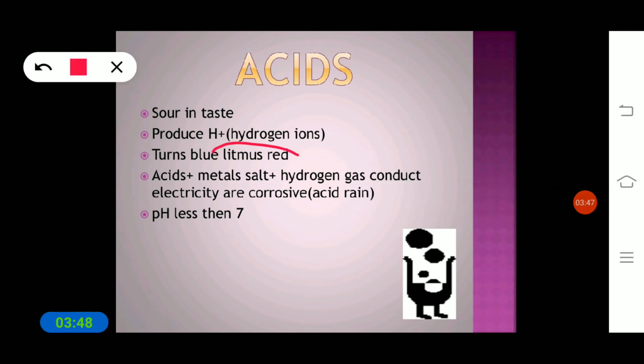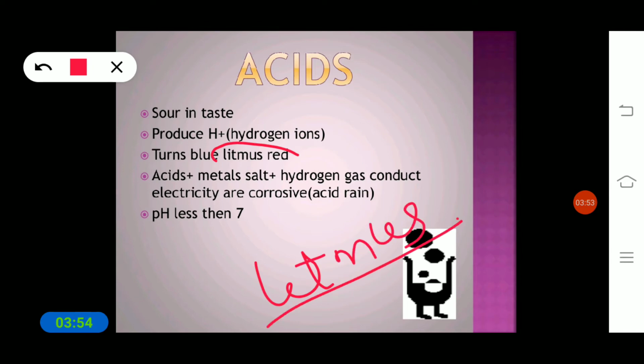By using this litmus paper we can find out whether the given substance is acidic or basic. Okay, so litmus papers are small papers, and by using those small papers we can test acids or bases. Generally these litmus papers come in two colors. About that we will discuss in this video only.